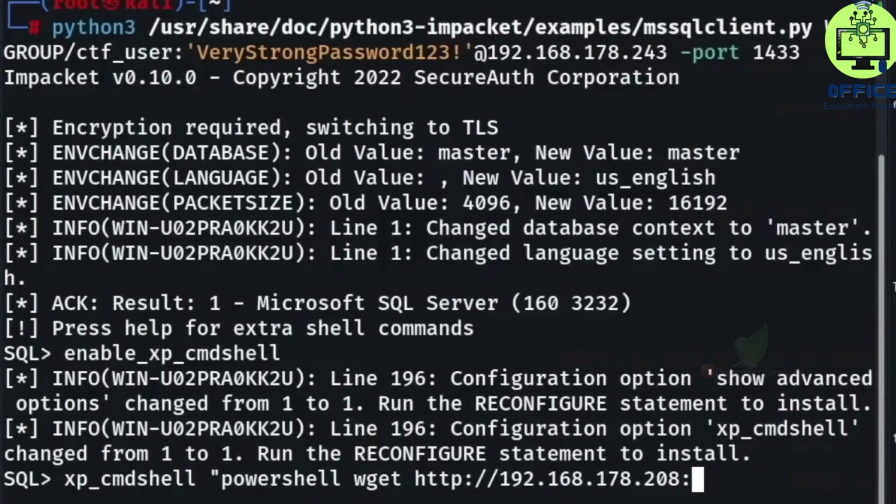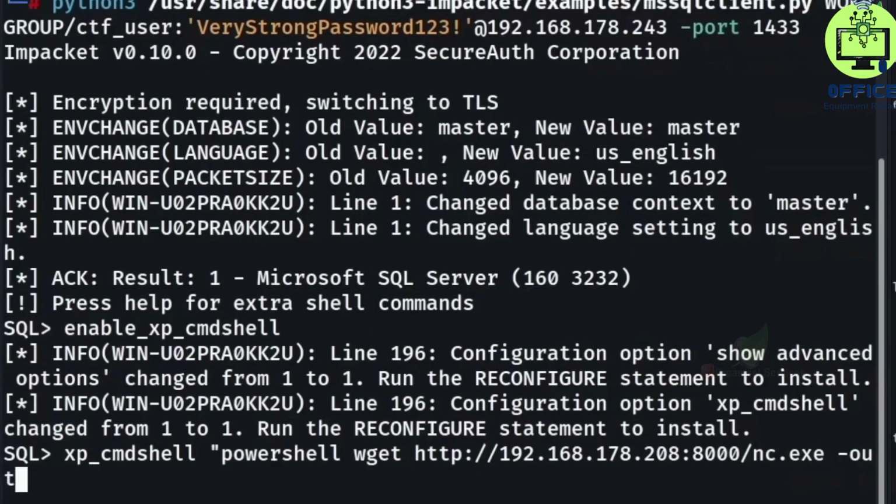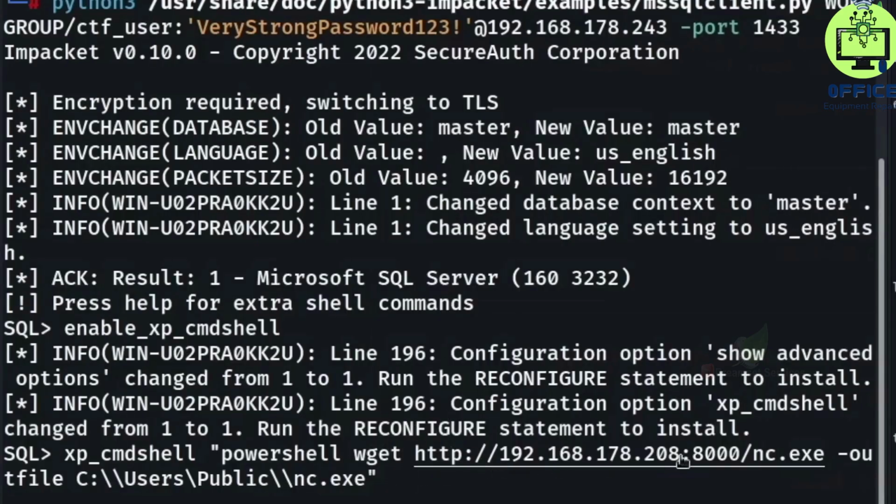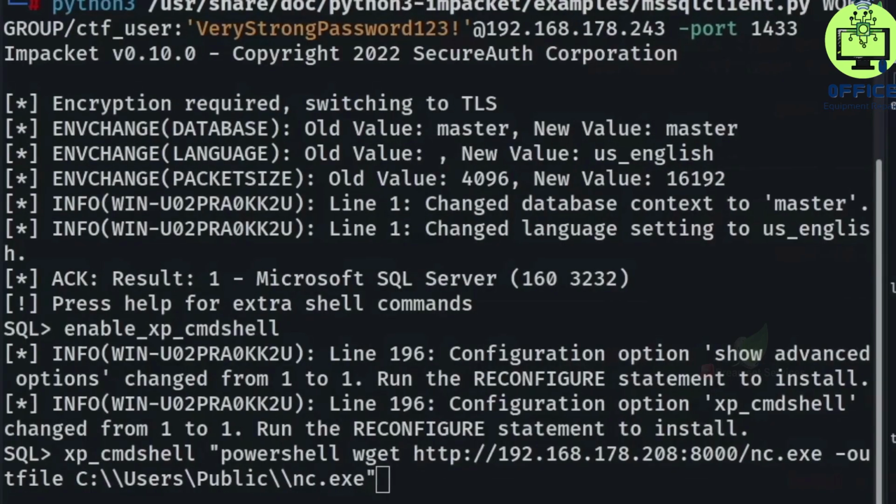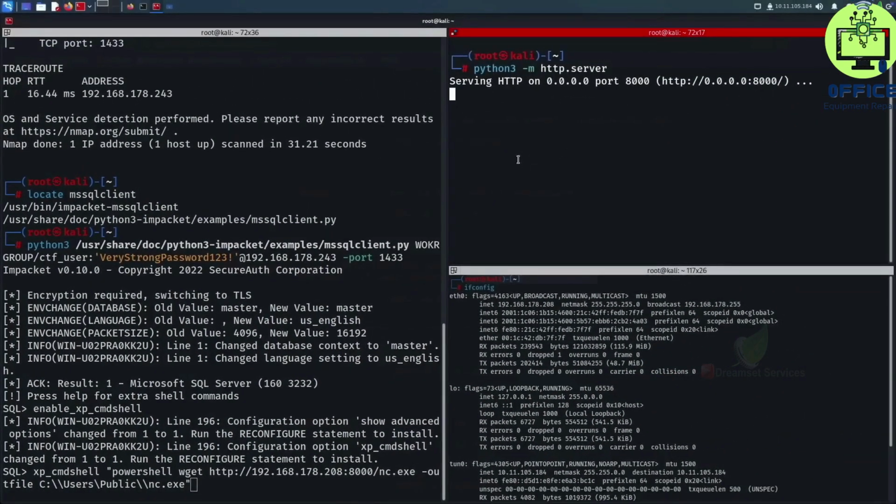Then we have to say that I want you to connect to port 8000 and access the file called nc.exe, and save this file inside the following directory. So we want to put it inside Users/Public/nc.exe. That way we know that we can save the file inside a directory that's accessible to anyone. So this command will download the nc.exe file that is currently hosted on our HTTP server over here.